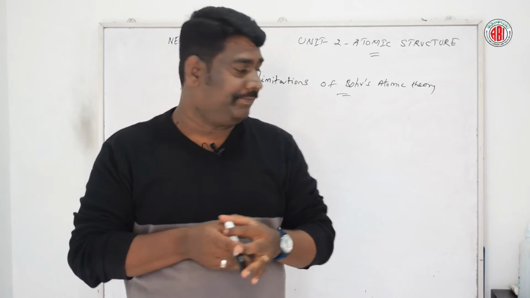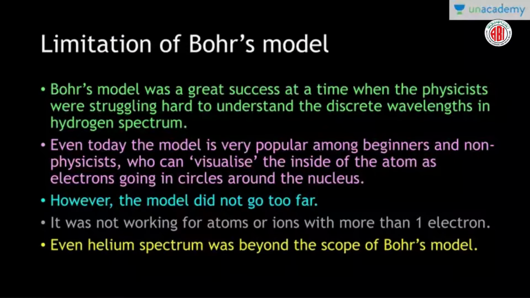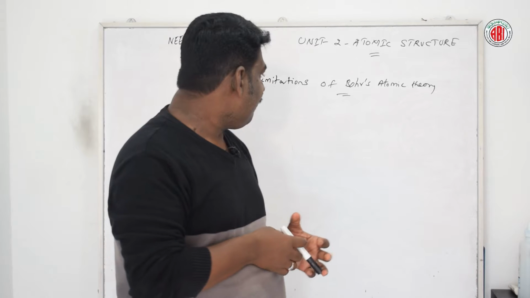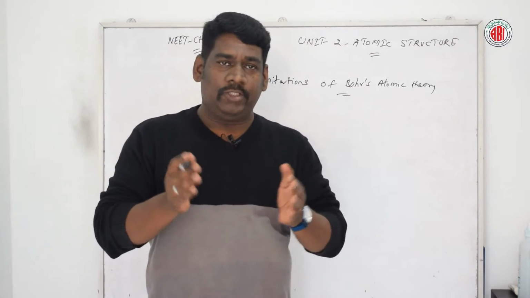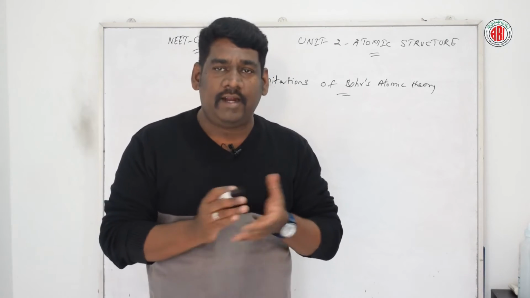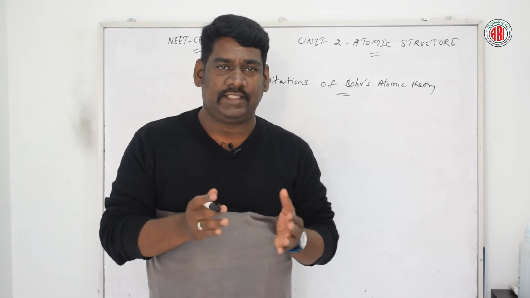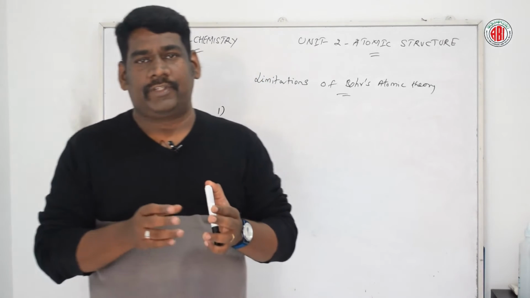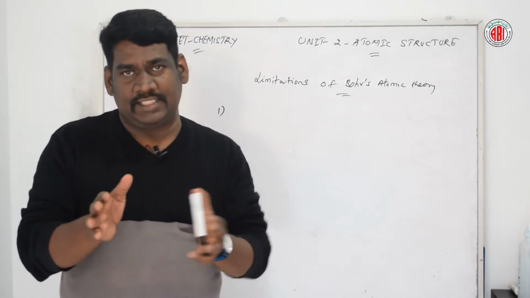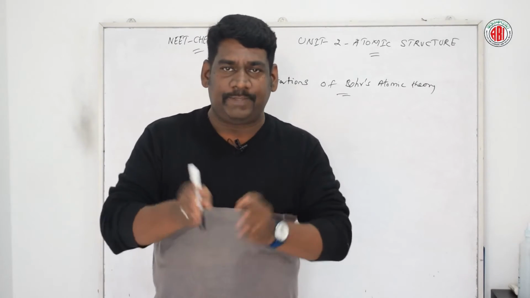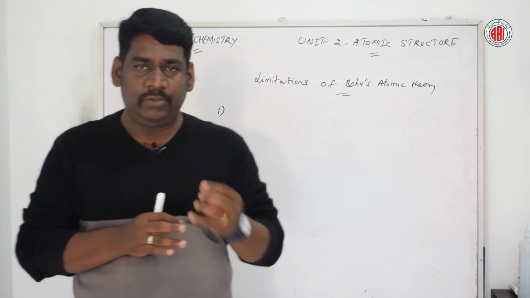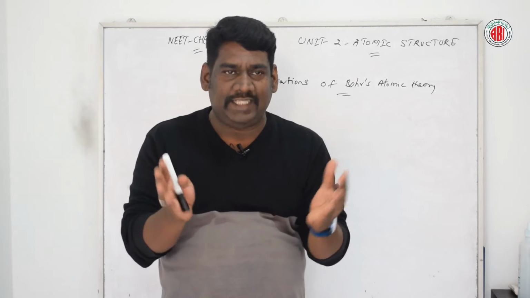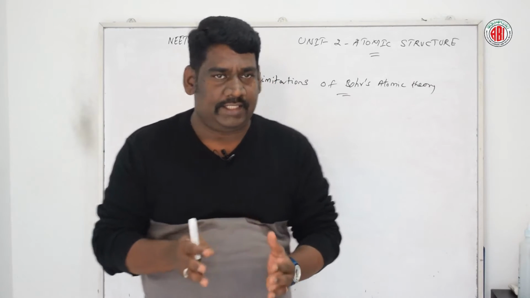The limitations of Bohr's atomic theory. According to Bohr's model of an atom, it could not account for the finer details, I mean the two closely spaced lines in the line spectrum of hydrogen, which were seen with the help of sophisticated spectroscopic techniques.